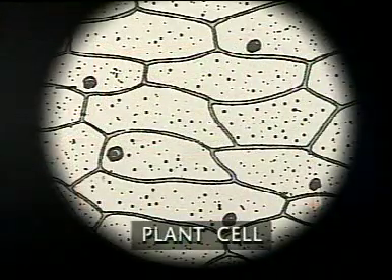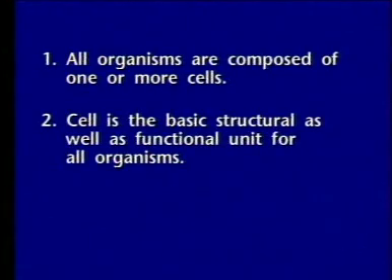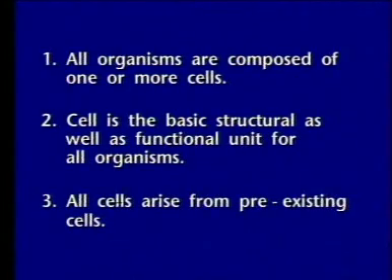Basically, it took a century and a half to progress from Robert Hooke's initial observation of cork to the modern cell theory. The credit for the cell theory goes to two German scientists, M.J. Schleiden and Theodor Schwann in 1839. According to modern cell theory, there are three specific points. Number one, all living things are made up of one or more cells. Number two, cells are the basic living units in which all the chemical reactions of life go on. Number three, all cells arise from pre-existing cells.